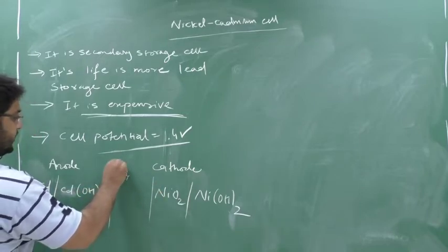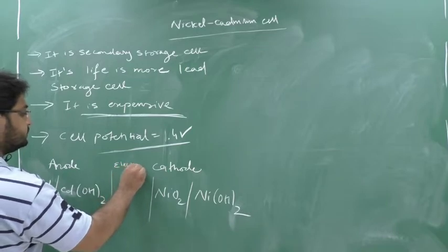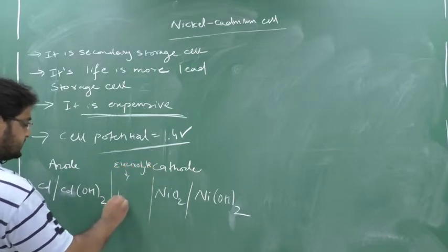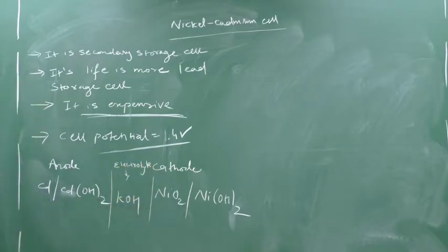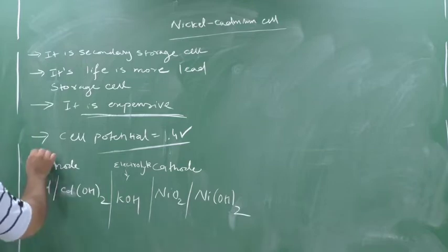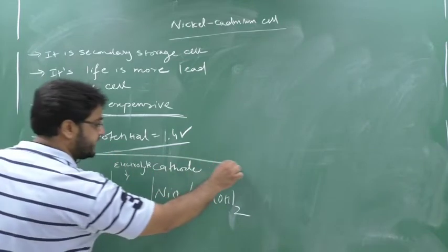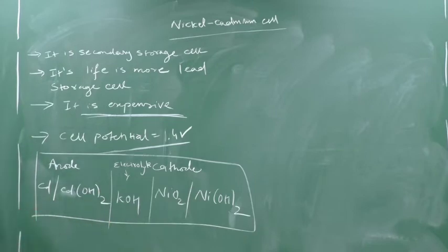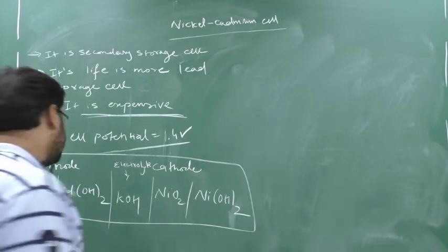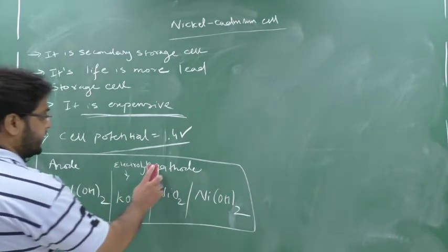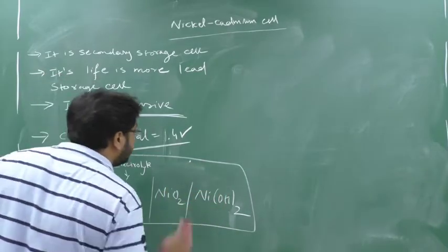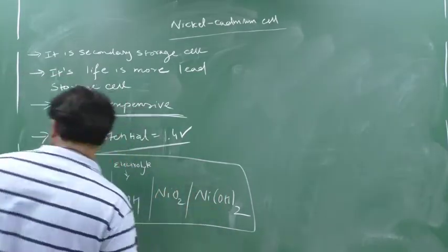So here the electrolyte is KOH. Please remember this portion. I told you this in the last class. This is a technique to remember the anodic and cathodic reactions. So who is acting as the anode here? Here the anode is cadmium.